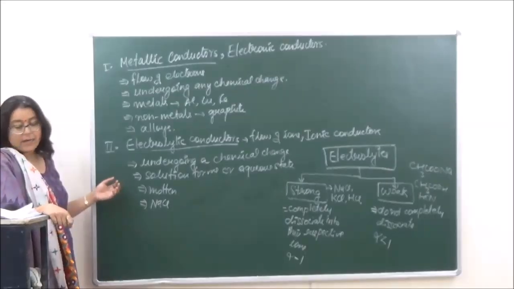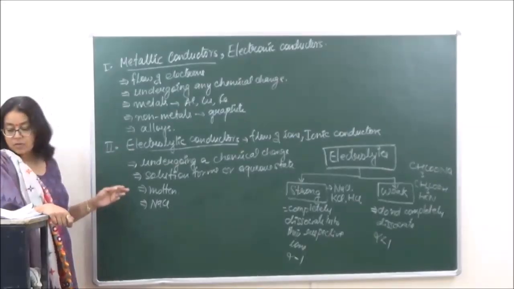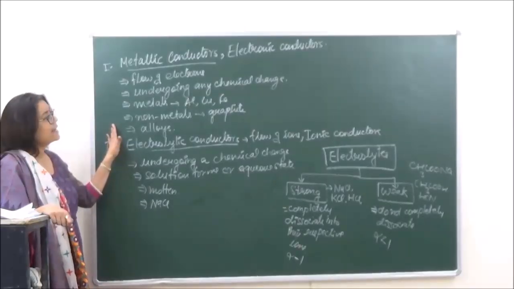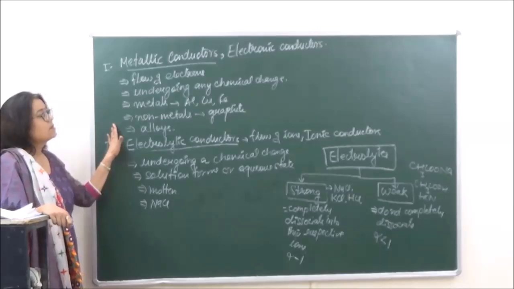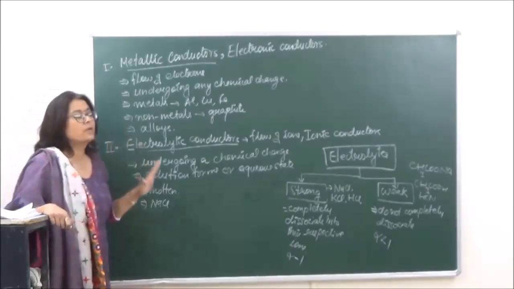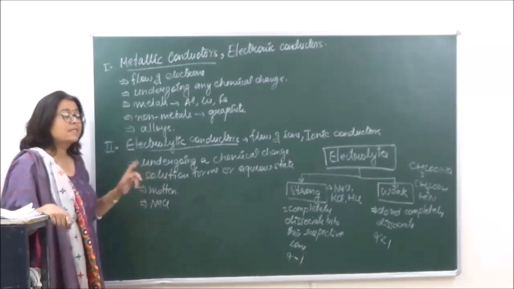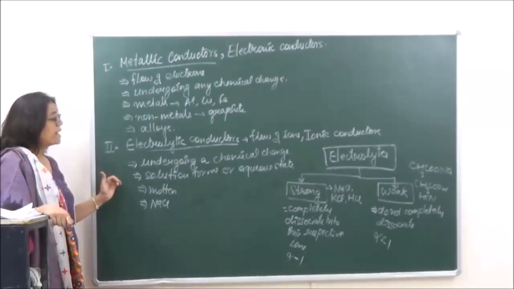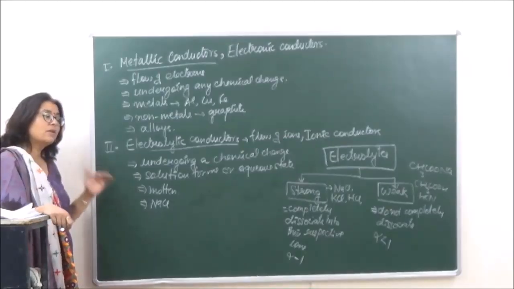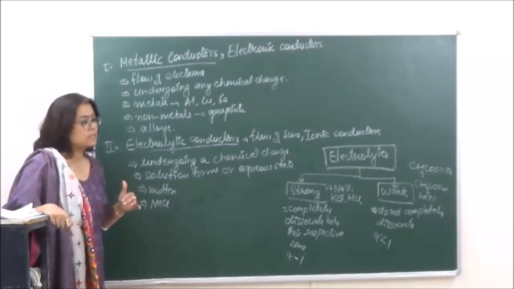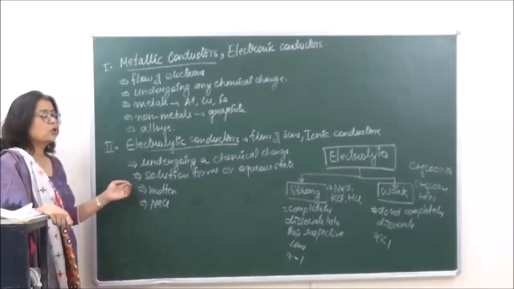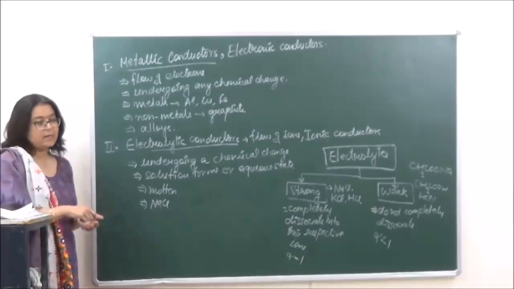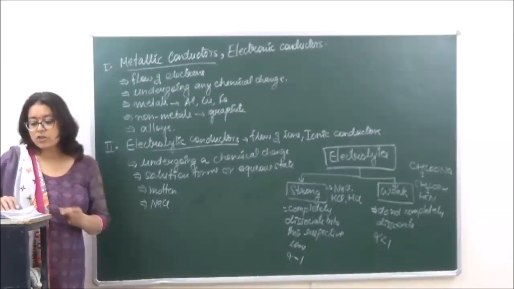And then in metallic conductors, resistance increases, very important. Over here in metallic conductors, resistance increases with increase in temperature. So that means the conductivity is going to decrease, right? Whereas in electrolytic conductors, with increase in temperature, the resistance decreases. Therefore, with increase in temperature, the conductivity is going to increase. Okay? Clear? Alright, so this is just an introduction to the chapter.